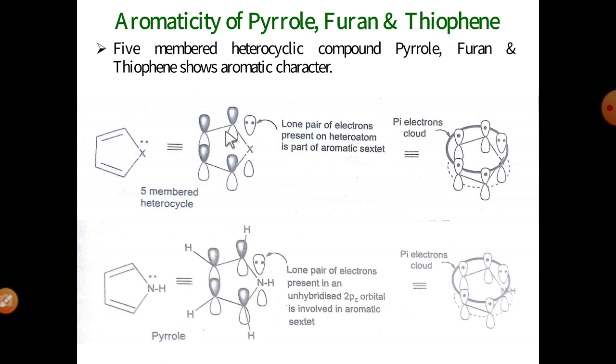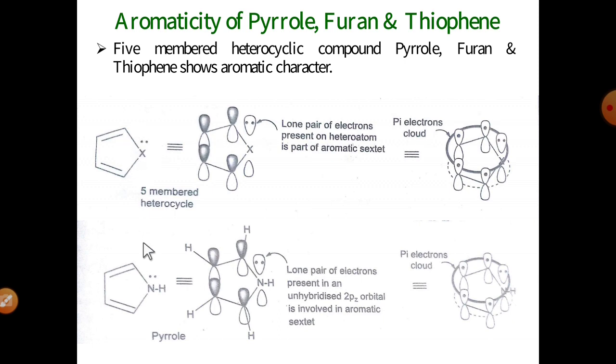So the number of pi electrons is 6, means it obeys Hückel's rule for aromaticity, the 4n plus 2 pi electron rule. 4 into 1, 4 plus 2, finally 1 plus 2 is equal to 6, means there are 6 pi electrons. See, the electron pair of this heteroatom participates in delocalization.